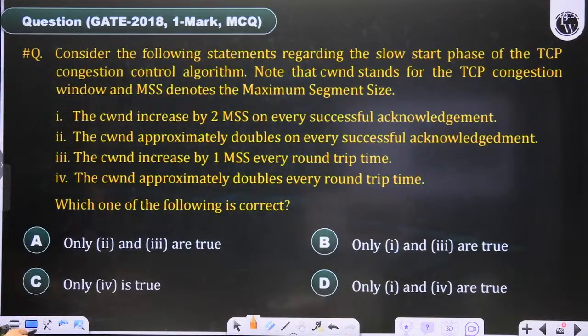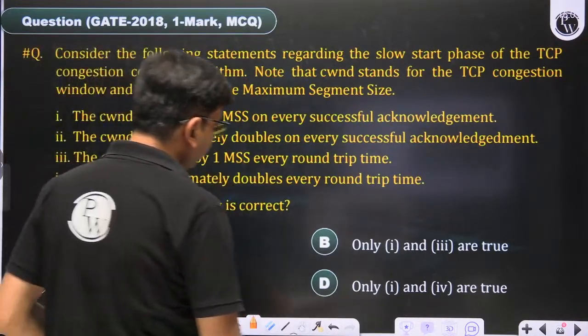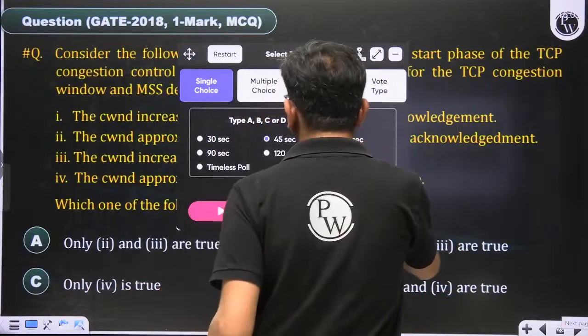This is a TCP congestion control slow start phase question, and a very good question. I am giving 90 seconds. Read the question carefully and give the answer.